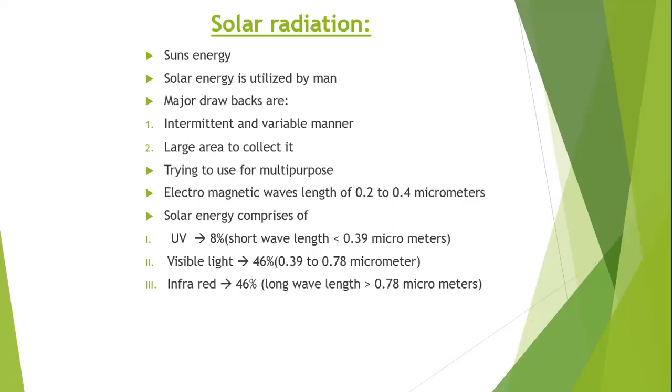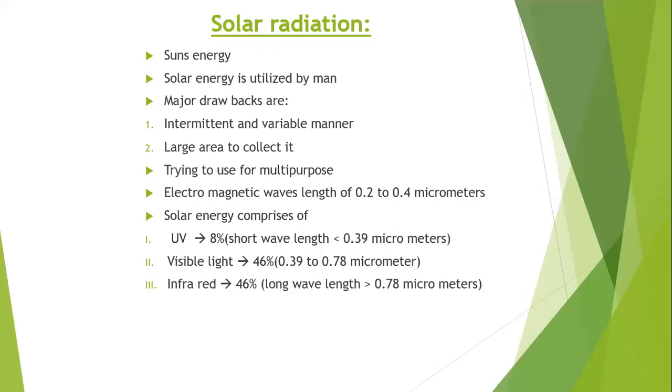Energy is radiated from the sun in the form of electromagnetic waves. So the solar radiation, the solar rays coming from the sun, are in the form of electromagnetic waves, and 99% of these electromagnetic waves have a wavelength of 0.2 to 0.4 micrometers. We know that 1 micrometer is equal to 10 power minus 6 meters. So 0.2 to 0.4 is the wavelength of the electromagnetic waves you are getting from the sun.